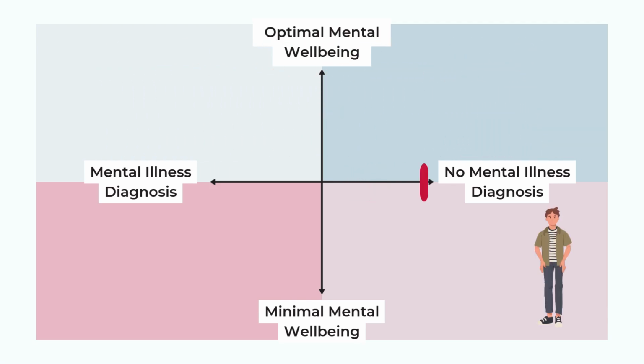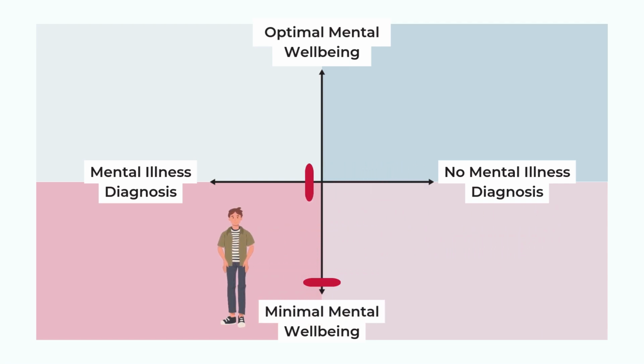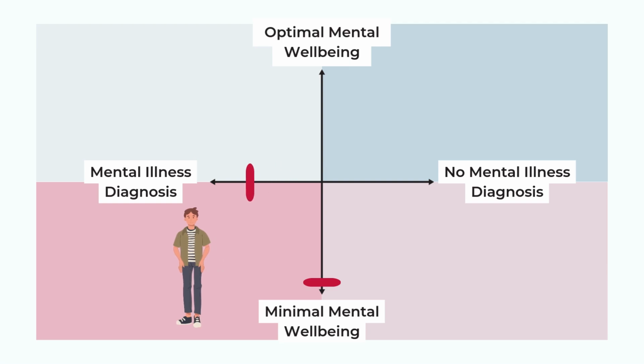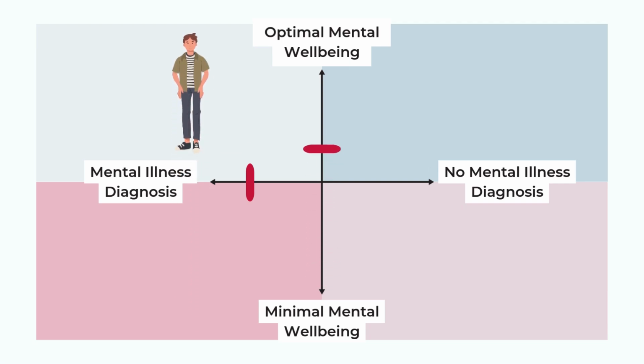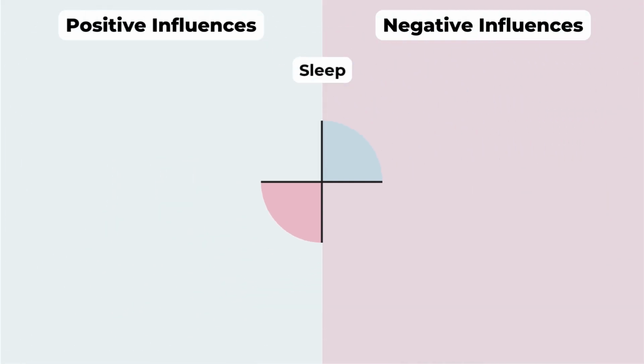Movement can even be as extreme as David realizing that his stress and exhaustion have reached a crisis point, and he receives a mental illness diagnosis of burnout. As a drastic health measure, he takes a leave of absence from work and is able to regain some of his mental well-being. Several factors influence our movement along the continuum.